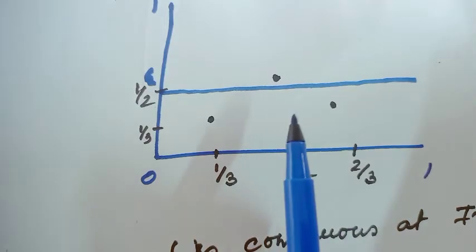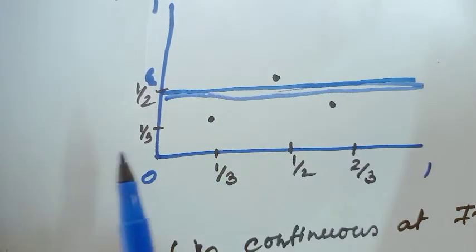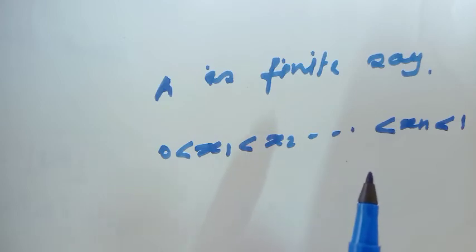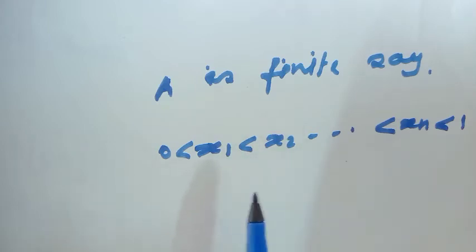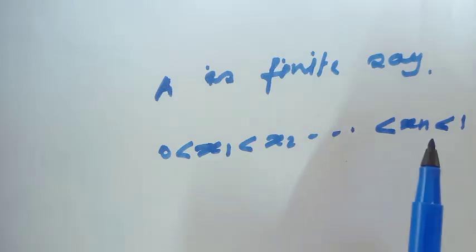Actually, we have to find the set of points where the function goes above this epsilon, and this set would obviously be finite, as capital A is a finite set. Consider 0 < x1 < x2 < ... < xn = 1. At those points, the value of the function is greater than epsilon.